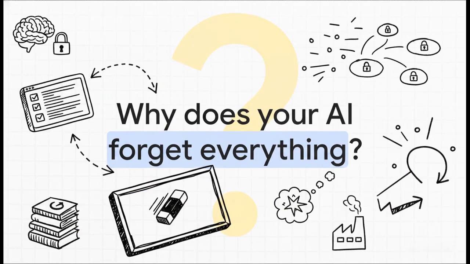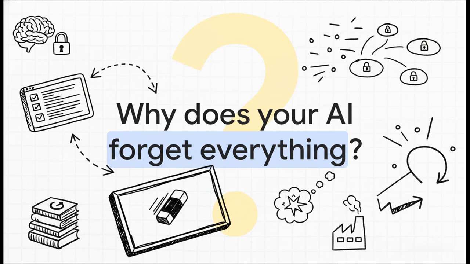So, why does your AI forget literally everything you tell it? You know the pain. The core crisis we face as developers right now is that large language models are, by default, inherently stateless. Think about your standard chat interface. You might spend a solid hour giving the AI context, establishing ground rules, working through a really complex problem. But the absolute second that session ends or the context window maxes out, boom, the model wipes its slate completely clean. It retains zero knowledge of what just happened. You're basically hitting a factory reset button every single time you close your terminal.